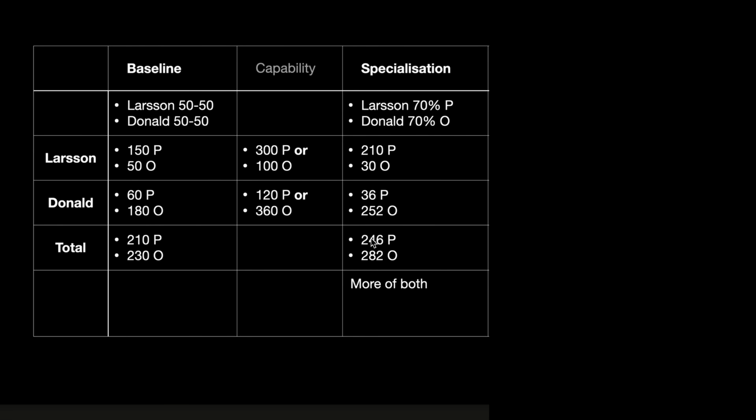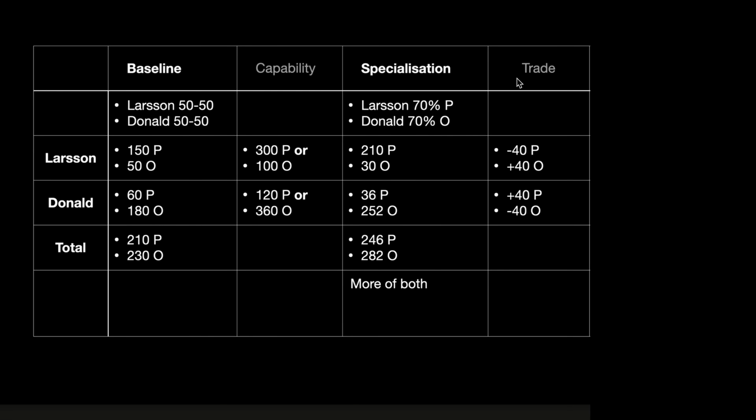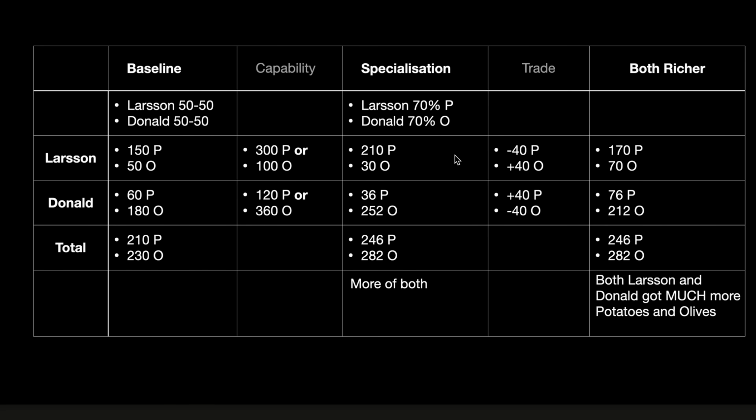Once again, in total they produce more potatoes and more olives. Now let's do a simpler trade scenario. Larsson sends 40 potatoes, gets 40 olives, and Donald the other way around. Total 210 minus 40 is 170, 30 plus 40 is 70, 36 plus 40 is 76, 252 minus 40 is 212. Doesn't change the total obviously, but now look.